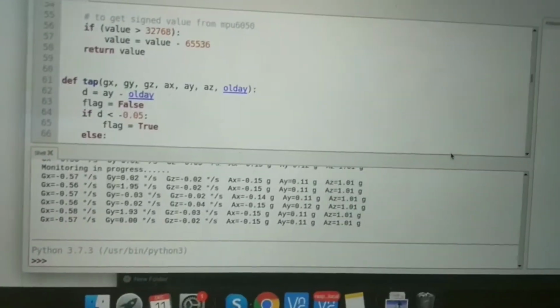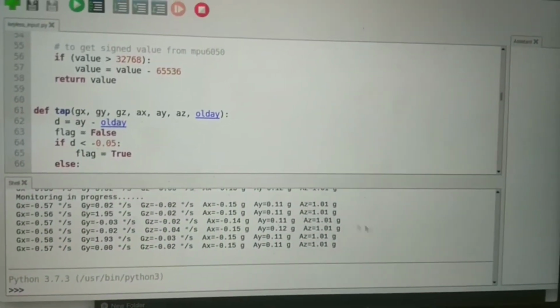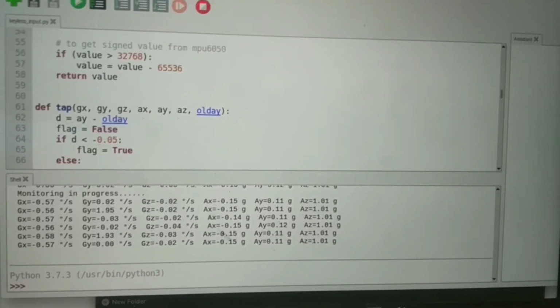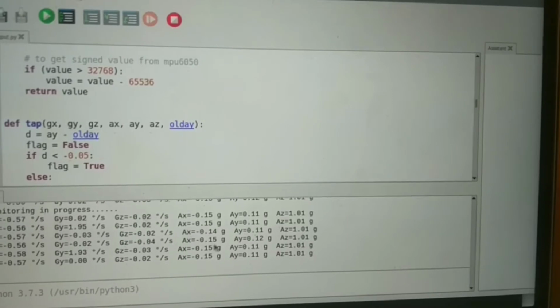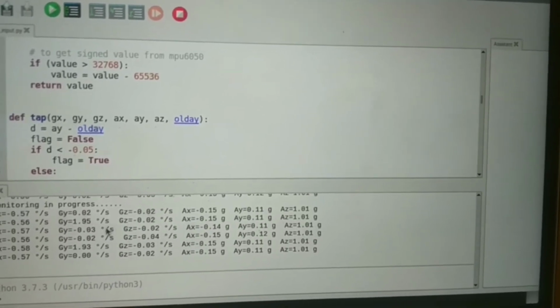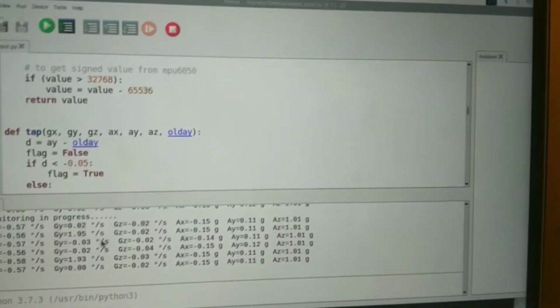So I used VNC to connect the Raspberry Pi to my laptop. So after running the program, you can see this is the gyroscope and accelerometer data it detects, and they will also inform us whether the door is opened or the knob is turned. So why don't we give it a try now.